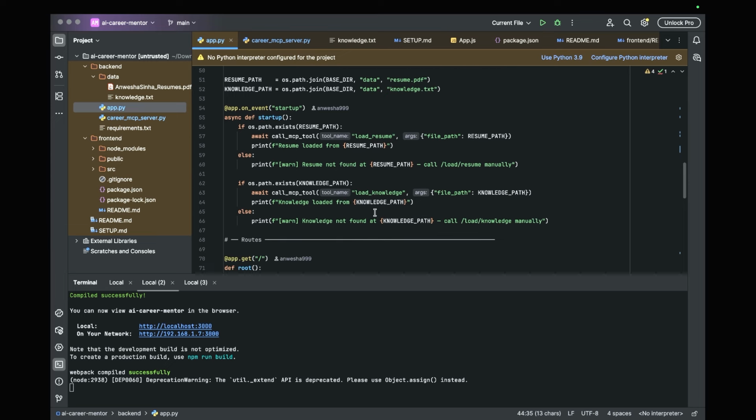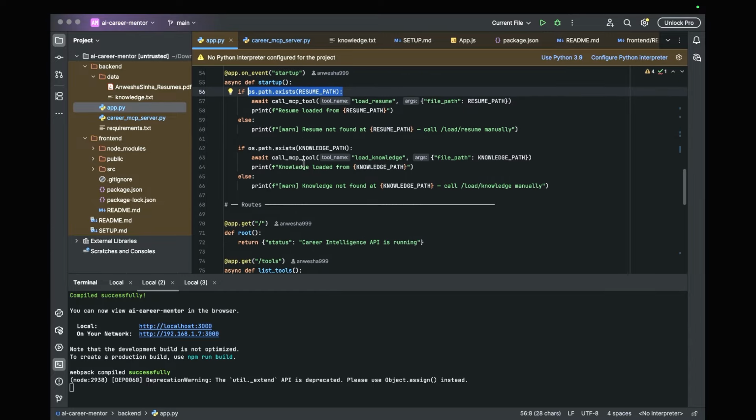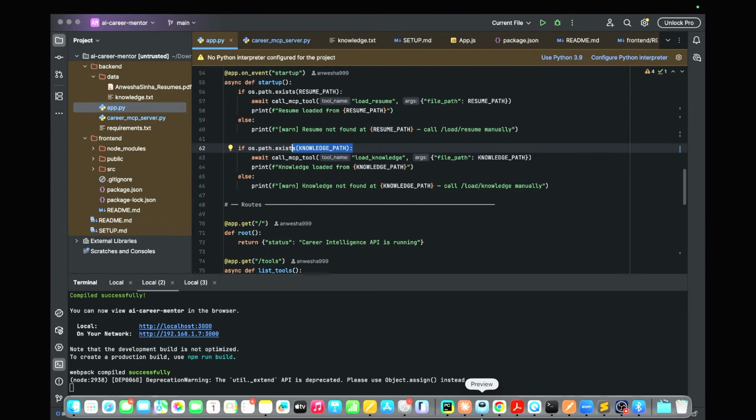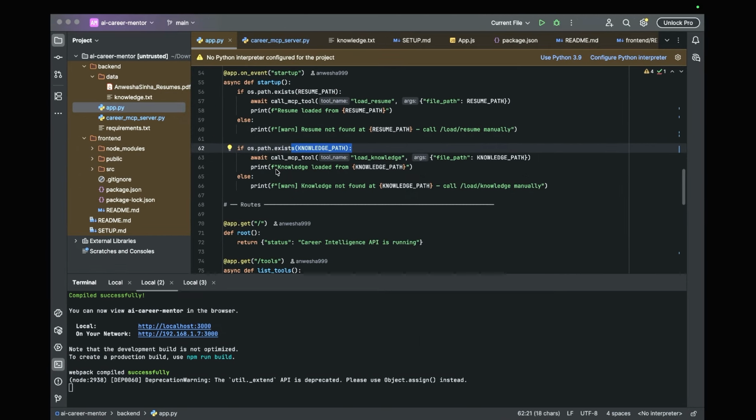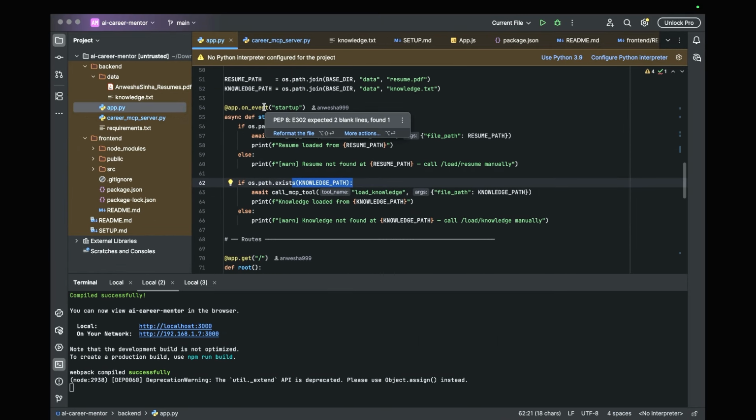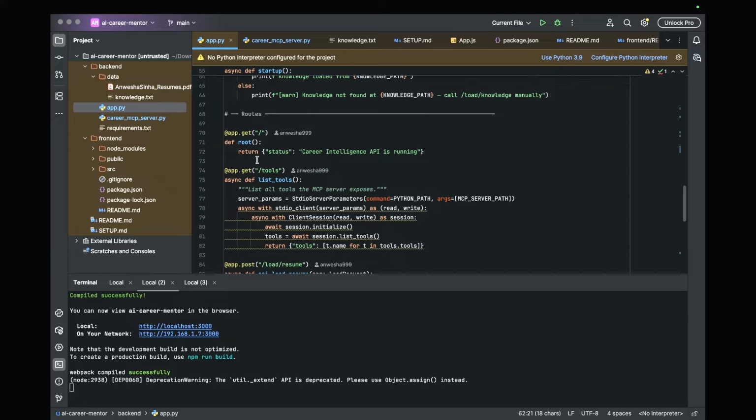In order to start it, we don't want to load the resume every time. That is why we have an event startup, where on startup it reads the resume and the knowledge path from the OS path, so that we don't need to hit it directly. When I first implemented it, I was loading the resume and the knowledge each time. That was a drawback which I found, so I worked on it, and now I'm doing it at startup itself, right? The routes that I've created, you can also do when you start.